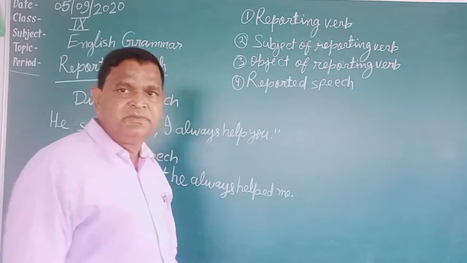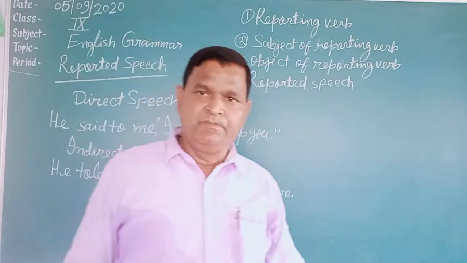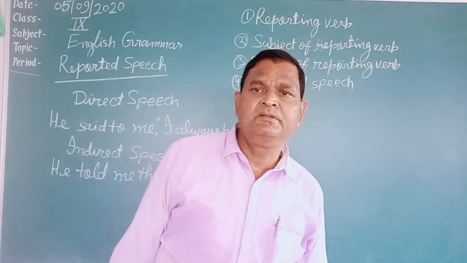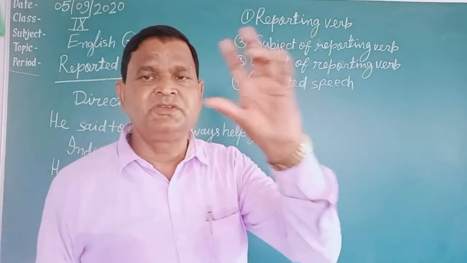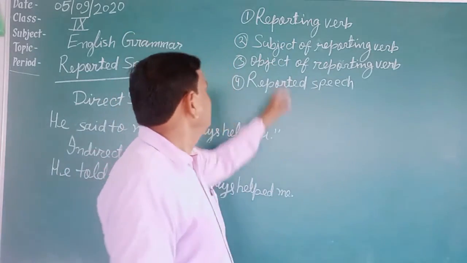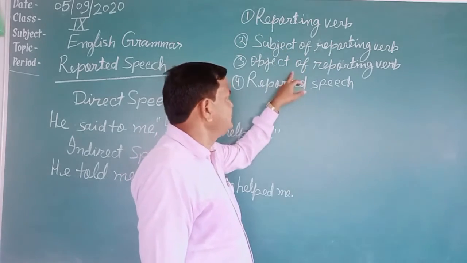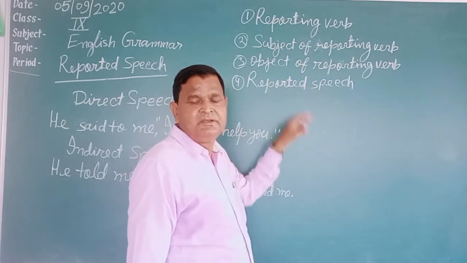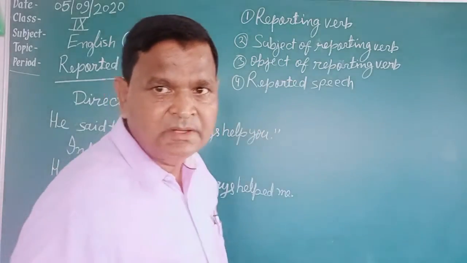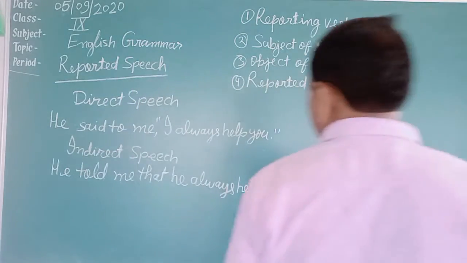Students, here you have seen that different changes have come. How have these changes come? There are a lot of rules. Before going forward, you should know some basic things about it. Those are reporting verb, subject of reporting verb, object of reporting verb, and reported speech. Let's see what they are.